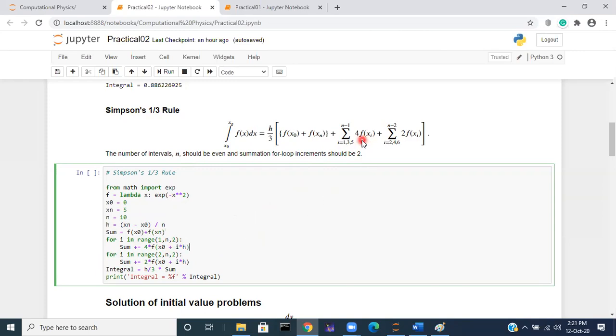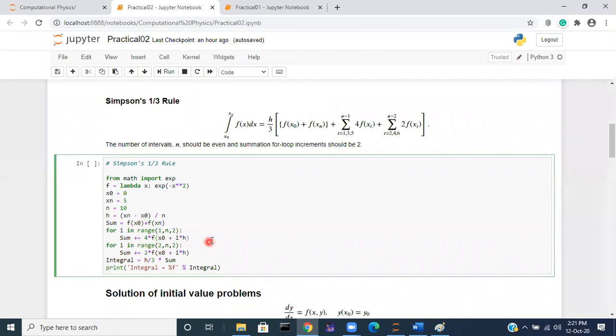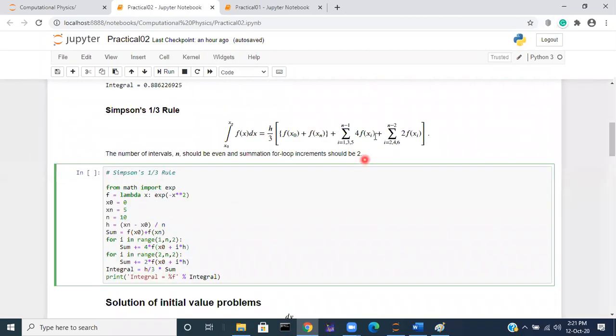And then sum equal to sum plus 4 times f of xi, where xi means x0 plus i times h. So this part carries out this sum.